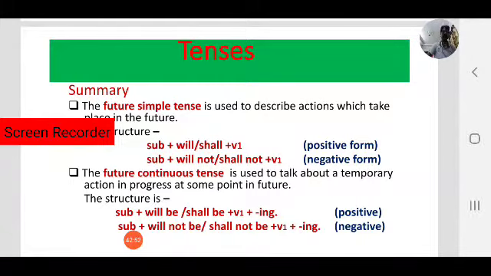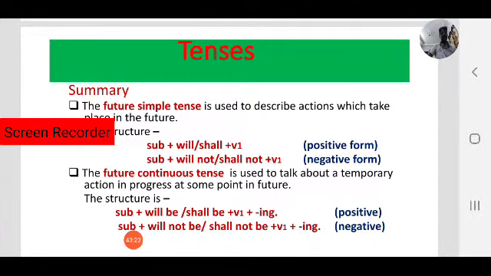When do we use future simple? To describe actions which take place in the future, we use future simple tense. And we have seen the structure. That is a very easy one. Will or shall plus V1, that is the main verb. V1 means here the base form of the verb. Will or shall plus V1.